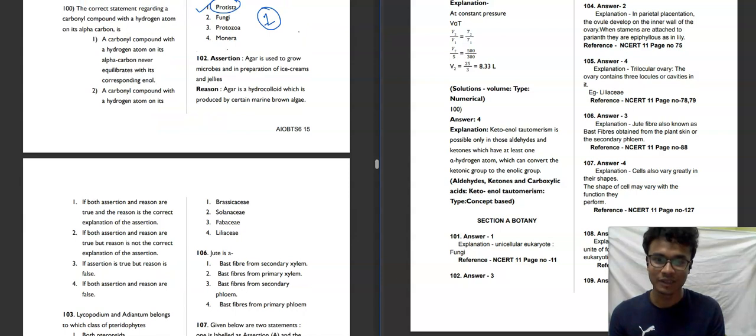The next question says that agar is used to grow microbes and in preparation of ice creams and jellies.